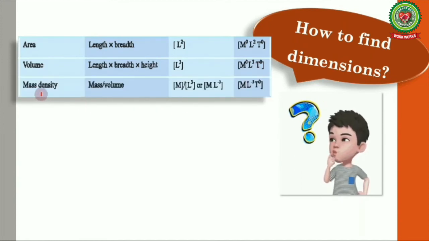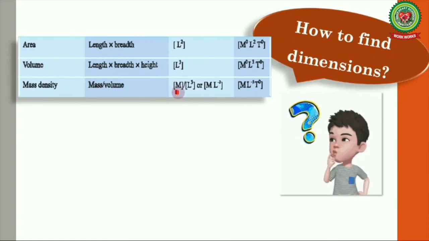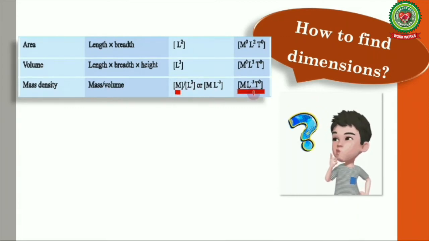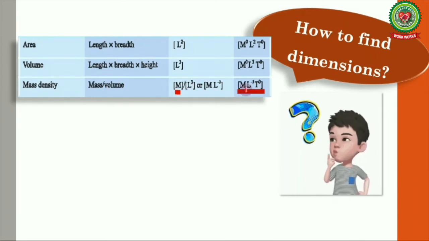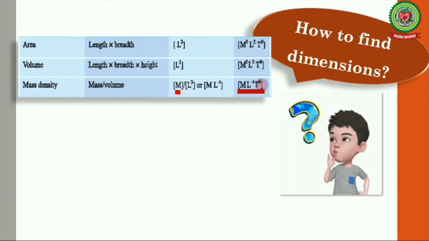Next is mass density, or just density, which is mass divided by volume. We know that the dimension of mass is M, and the dimension of volume is L cubed. So we get the dimension of density as 1 in M, minus 3 in L, because L is in the denominator. When we take it to the numerator, the power changes to minus 3, and in the last, 0 in T. So this is the way to find the dimensions of any physical quantity.